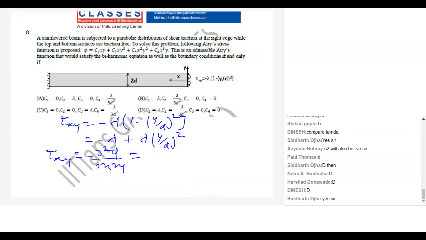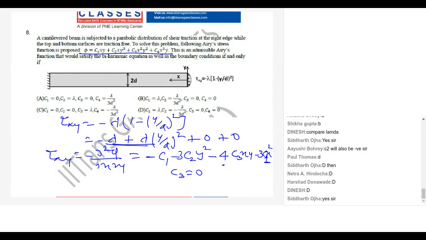So it will be minus c1 minus 3c2 y square minus 4 c3 xy minus 3c4 x square.